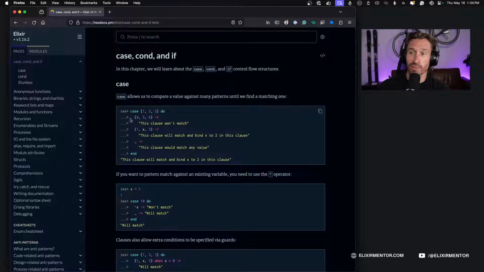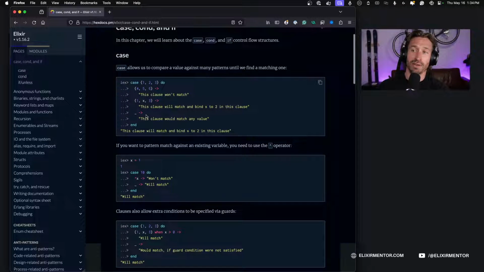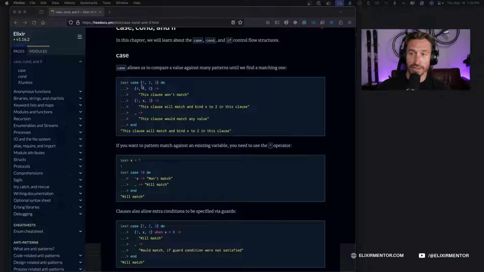So in this chapter, we will learn about case, conditional, and if control flow structures. Case allows us to compare a value against many patterns until we find a matching one. In this example, you'll see we have a case statement with a map that we're comparing to, but the map has set arguments. So we have 1, 2, and 3. So it would actually have to match that to match, right?